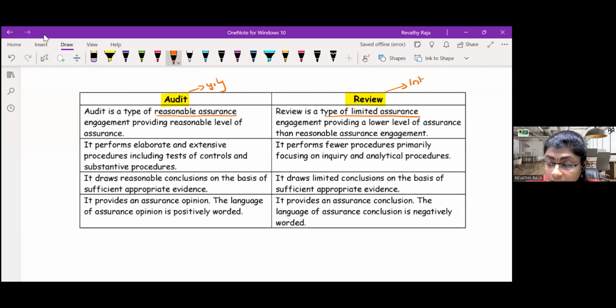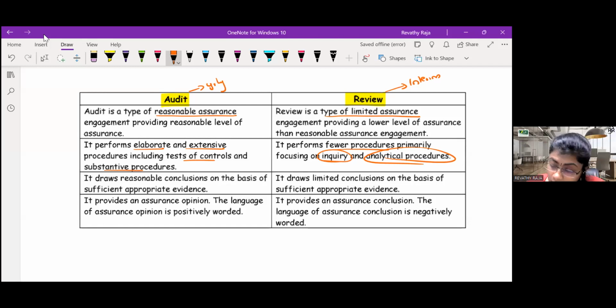Review is generally done interim, like quarterly or half yearly, whatever it is. In audit, you perform elaborate, extensive procedure, like you do TOC, test of control, substantive procedure. Whereas in review, we perform only limited procedure. As I said, inquiry and analytical is the main procedure.